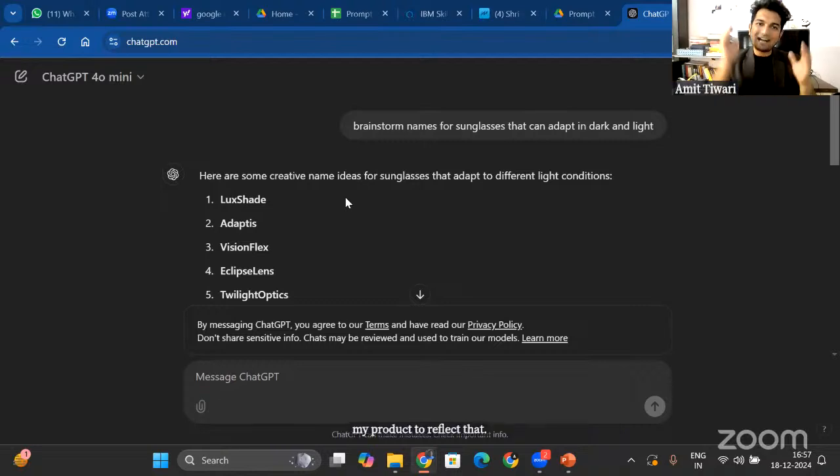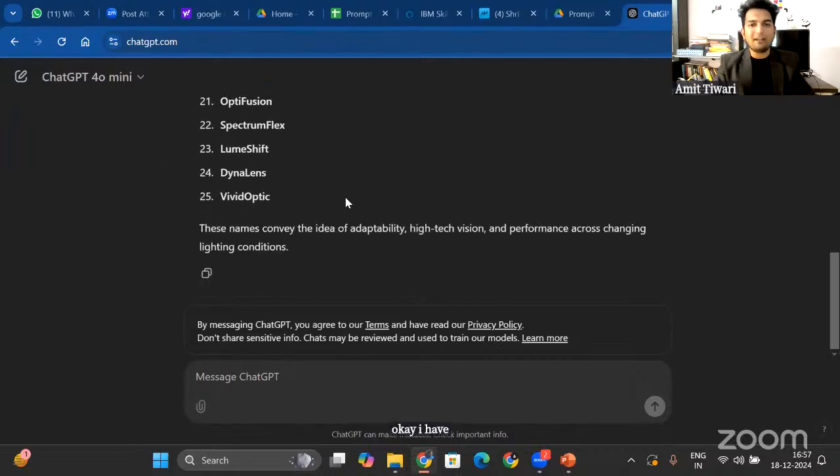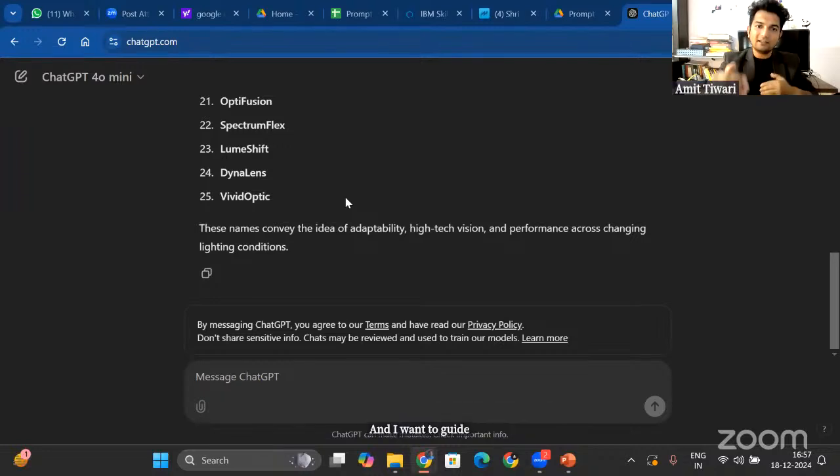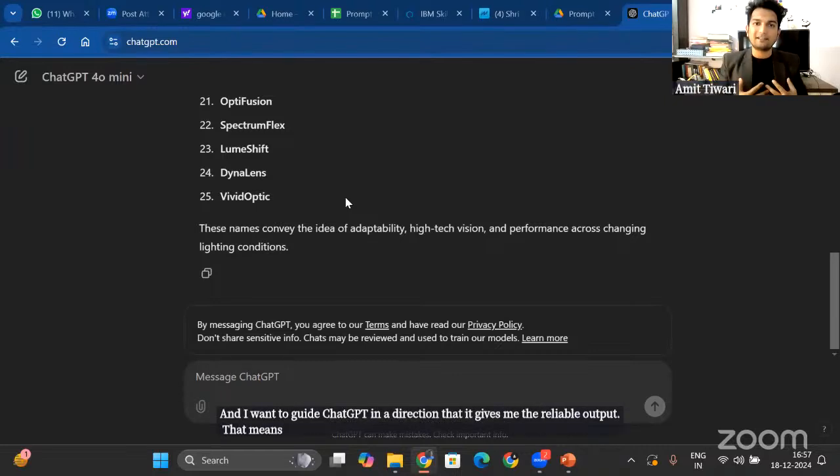So can I guide ChatGPT to give me the perfect name? I have this list of 25 names. This is not a desired result for me. I need, let's say, 3 names to choose from. I want to guide ChatGPT in a direction that it gives me reliable output, that means the output that I desire.